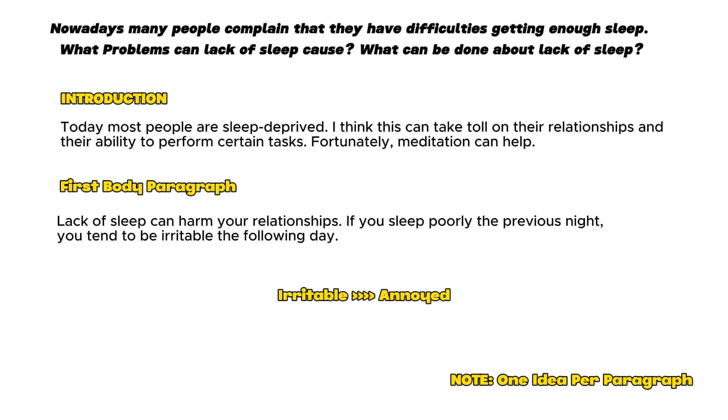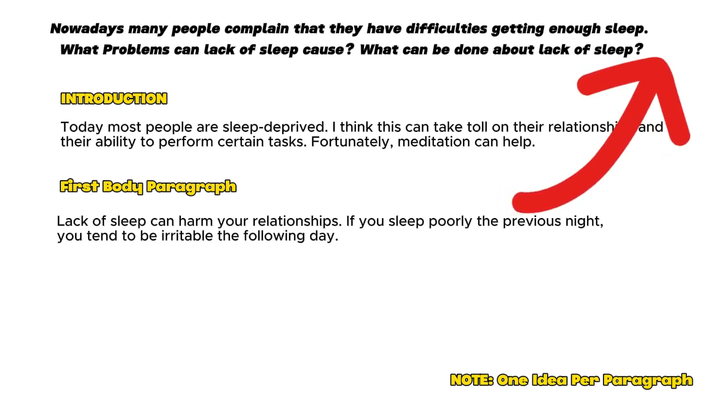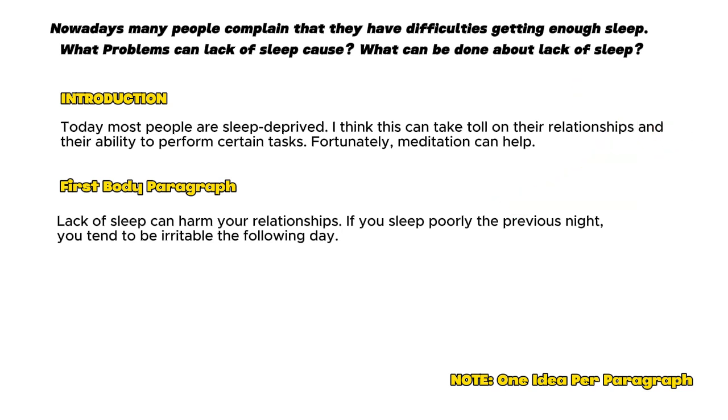Irritable means annoyed. Now is the time for an example. We will be writing the example to further simplify our explanation. If you are finding it hard to write the perfect example for your essay, we have a special dedicated video up in the I button. Back to the paragraph. Think what you could do if you did not sleep last night and are annoyed right now. Here is my way of explaining.